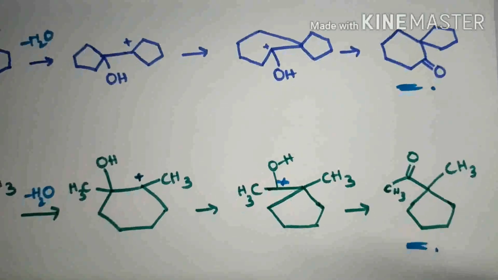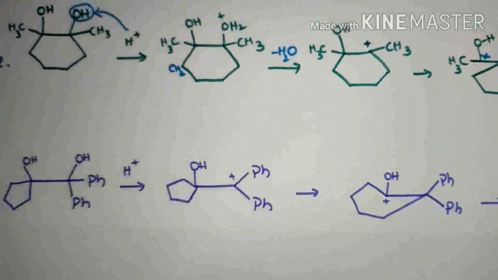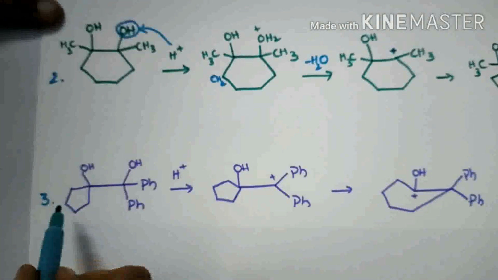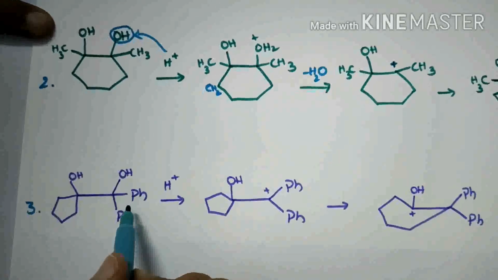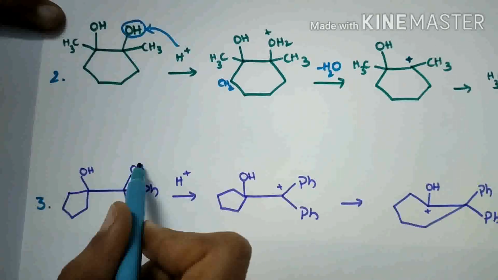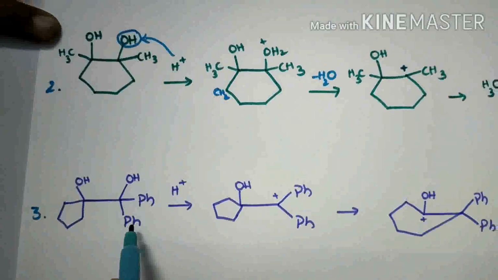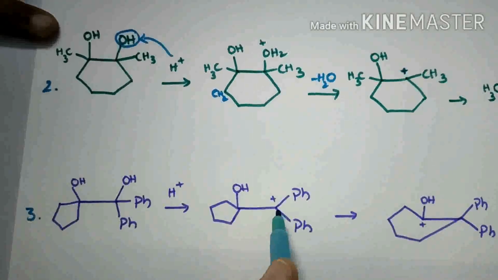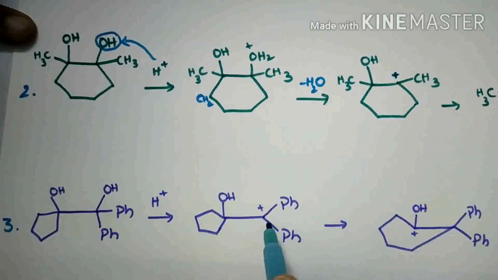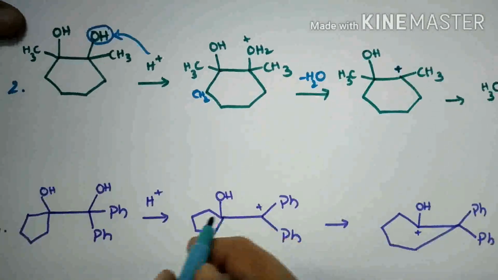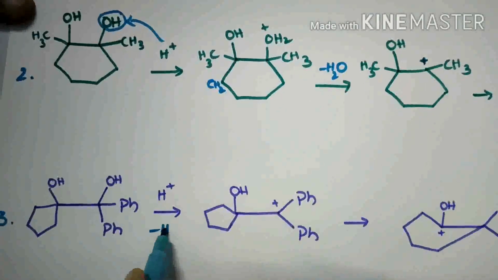And next example. Let us see here. The carbons have different groups. One OH is protonated here. So it will form a stable carbocation because the carbon has two phenyl groups. So here one water molecule is removed.